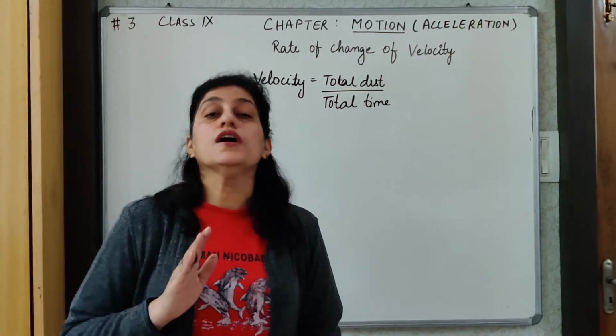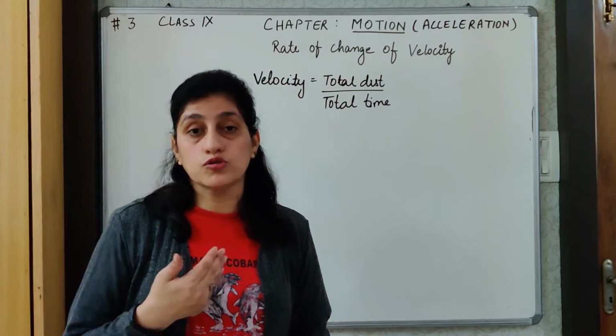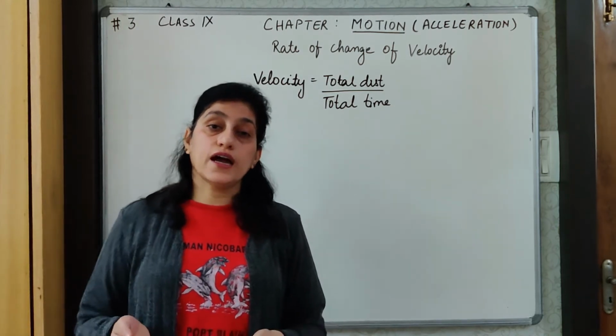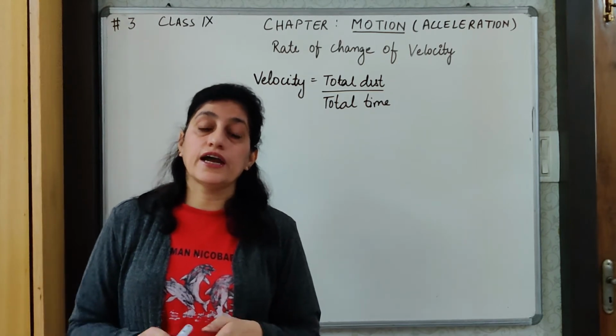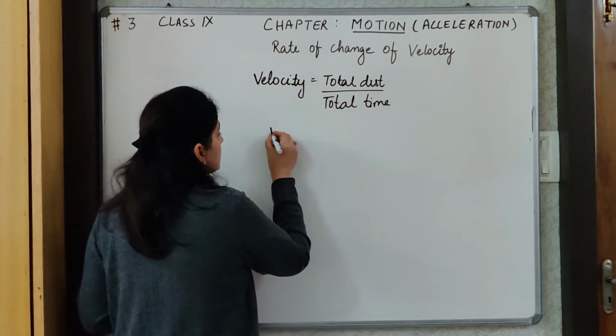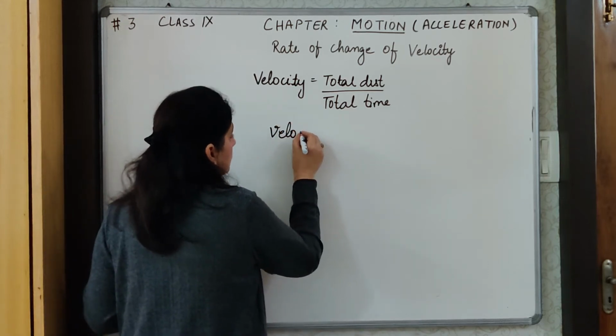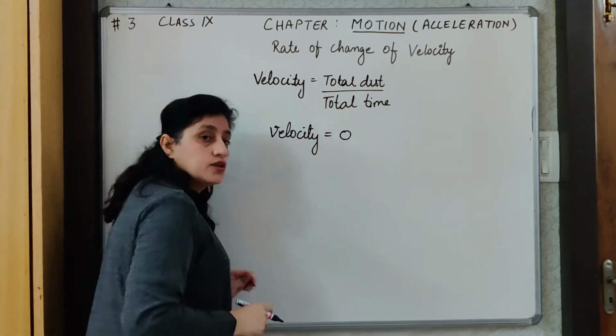A very common, a very day-to-day example I will give you. Suppose you have to go to school in the morning and you are going by Activa. When you reach your Activa and you kick start it, at that time your velocity is 0 because the Activa has only started and it is not moving.